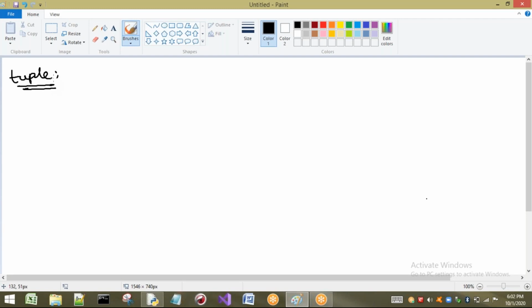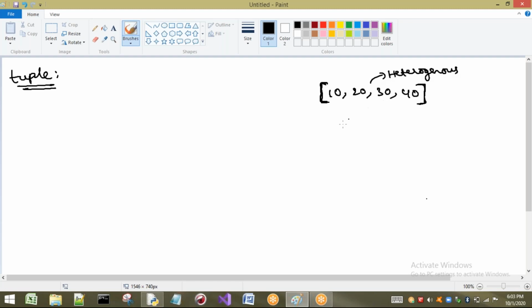If you consider a list, it is nothing but a group of values that are present within square brackets and separated with commas. So this is called a list. Within square brackets, heterogeneous types of elements can be taken in the list.